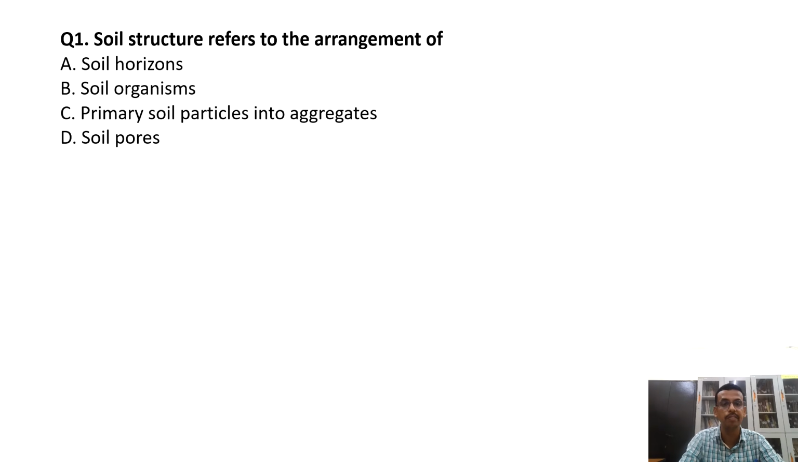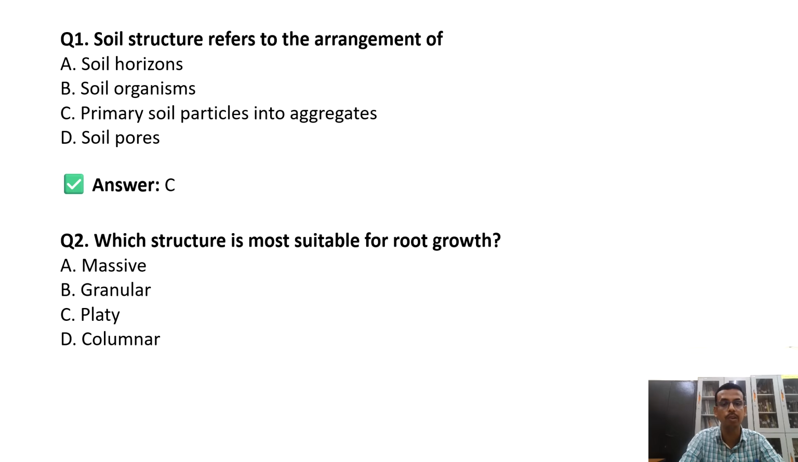Then coming to soil physics. In soil physics, what is soil structure? Soil structure refers to the arrangement of which option? This is option C, primary soil particles into aggregates. Second question, which structure is most suitable for root growth, or it may come as which soil structure is suitable for agricultural crop production? The answer is the same, that is the granular soil structure.